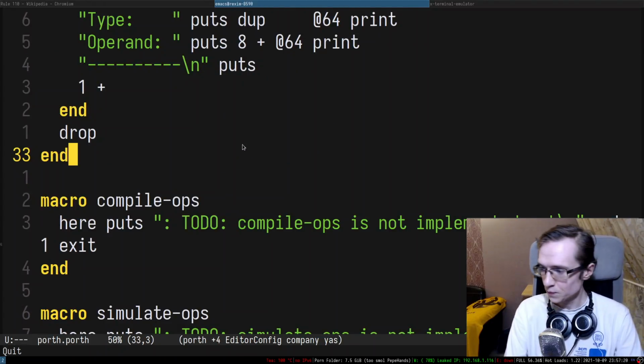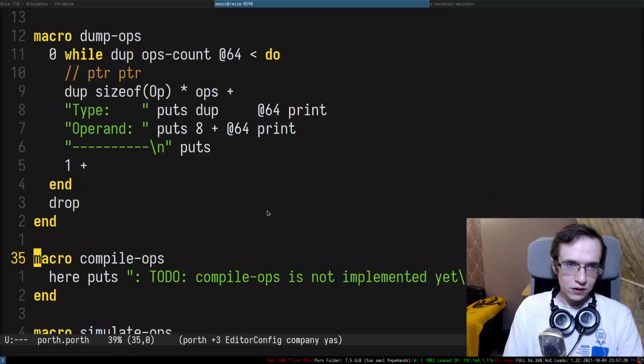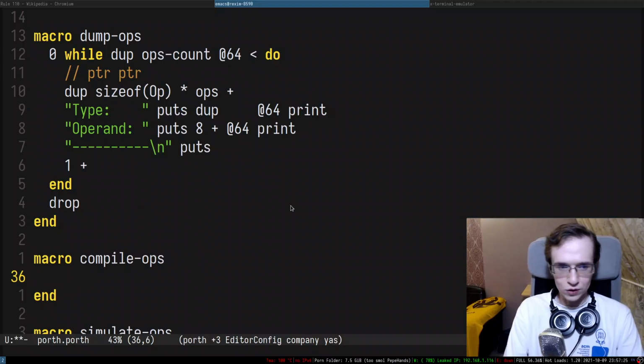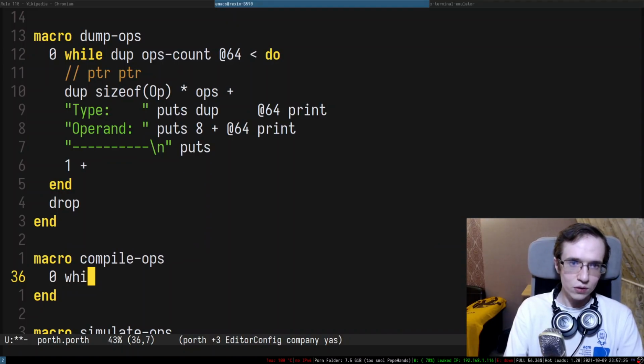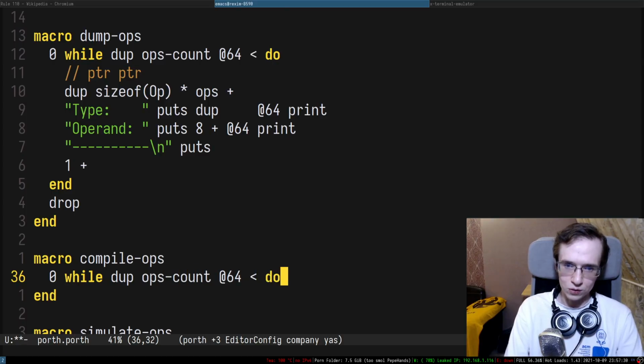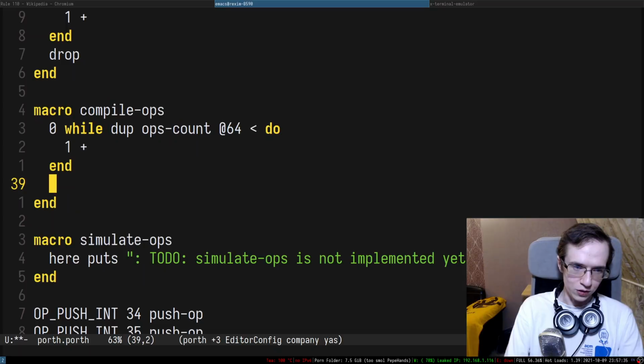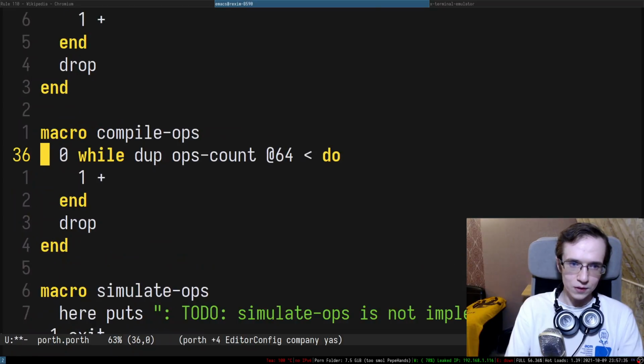All right. Okay, so here's a compile OPs, and I'm going to just iterate over this entire stuff. So 0 while dupe ops count 64 do. And this one is going to be 1 plus, and we're going to just end this entire thing. All right.